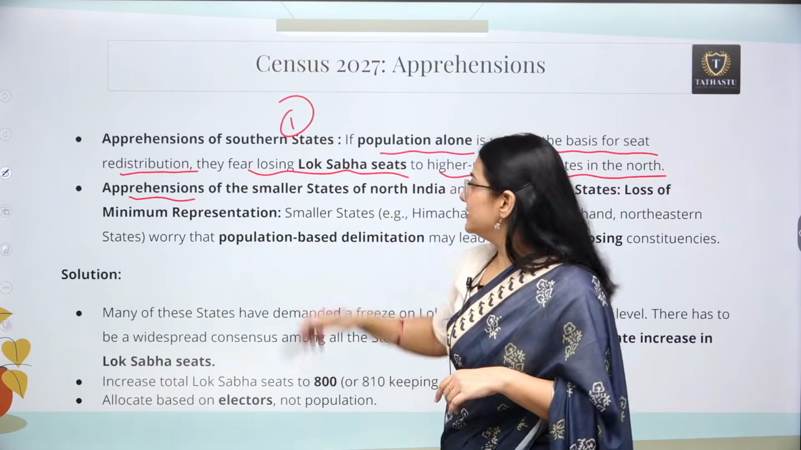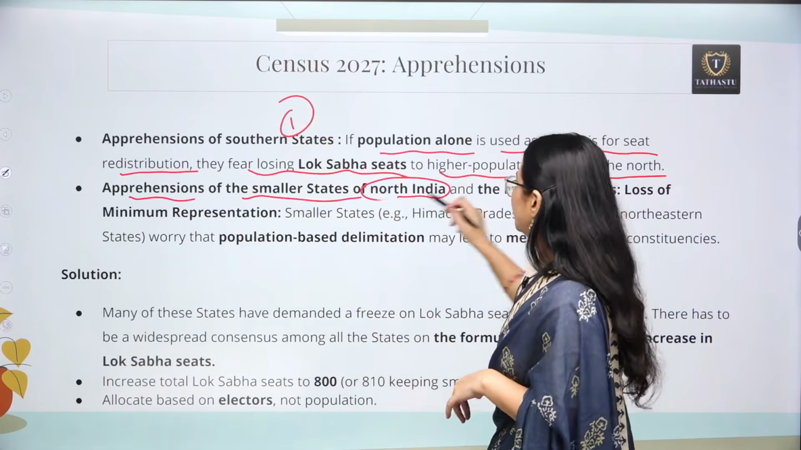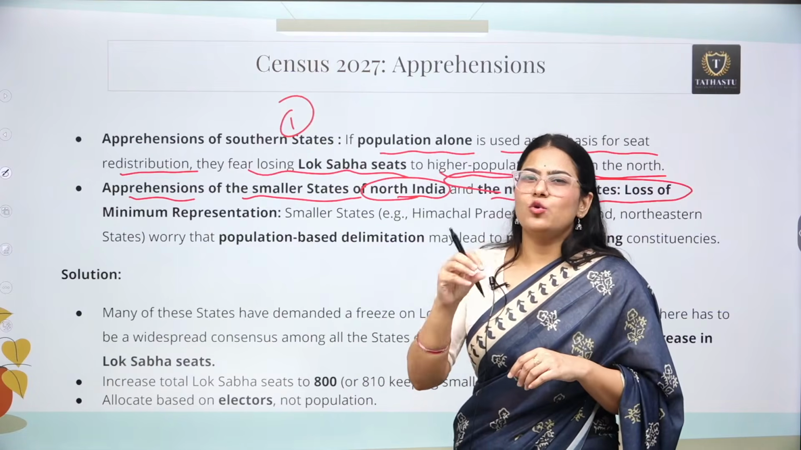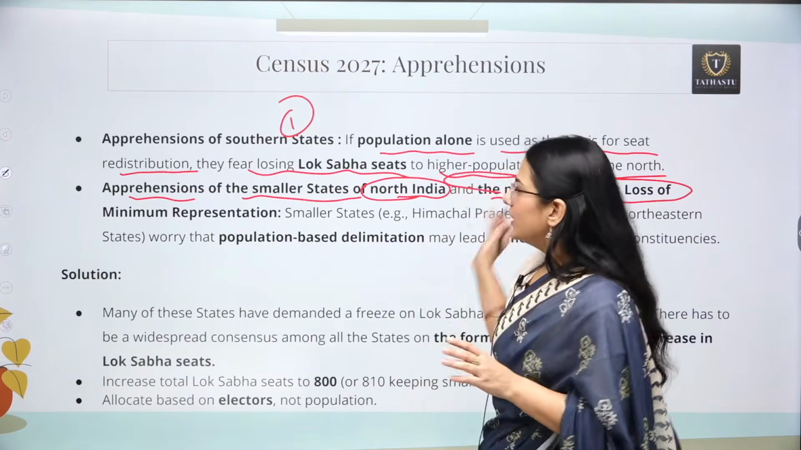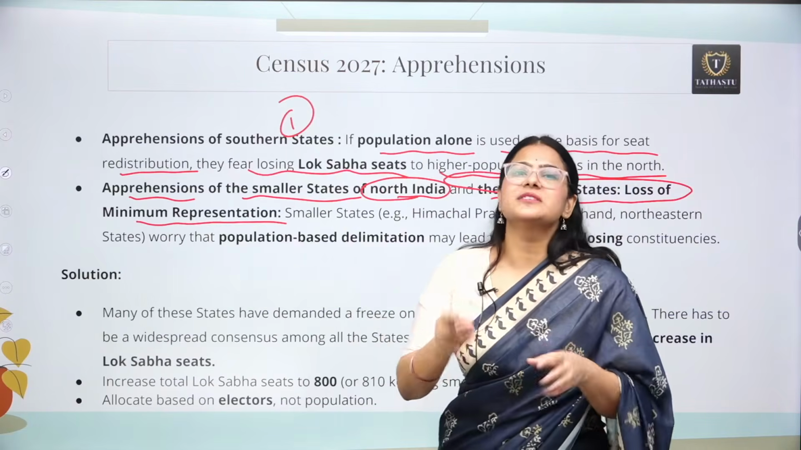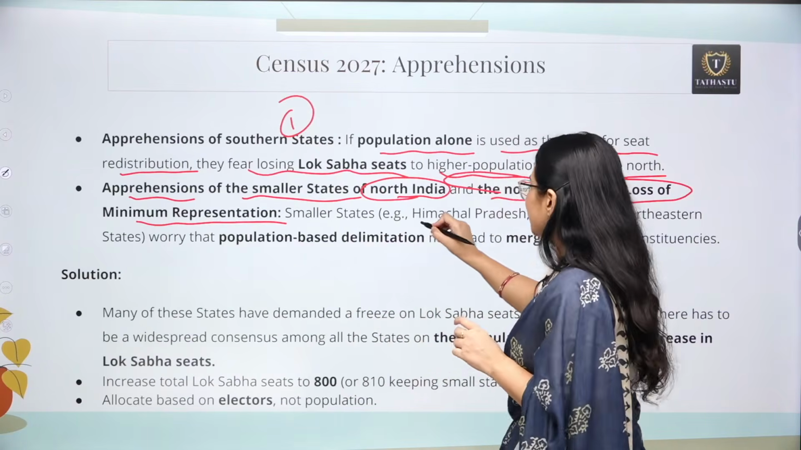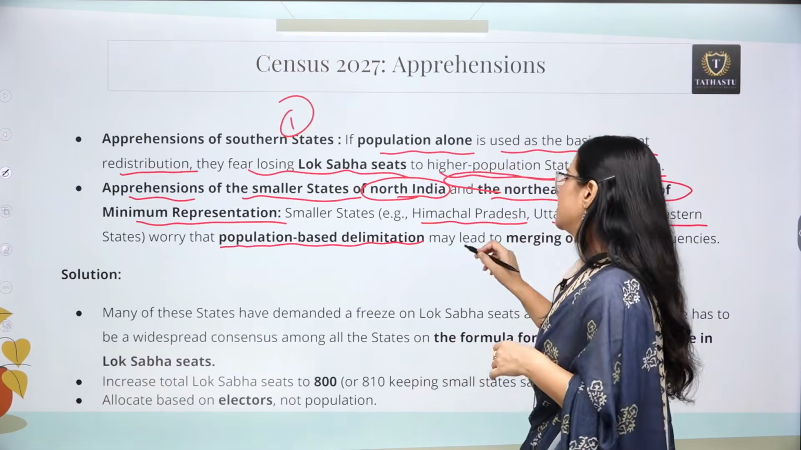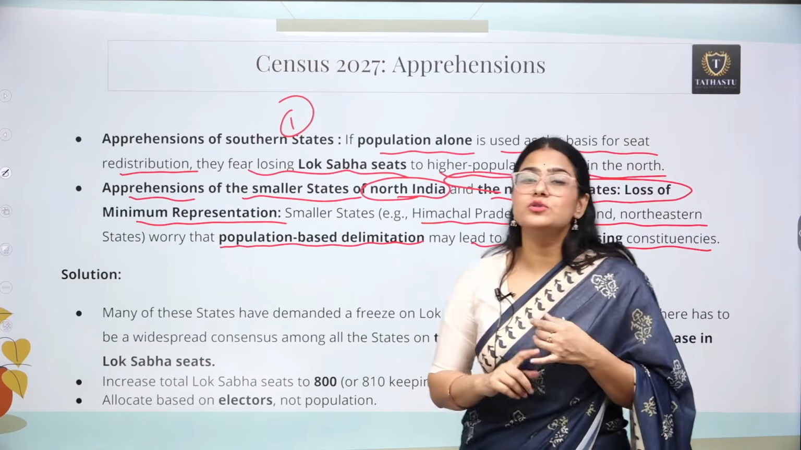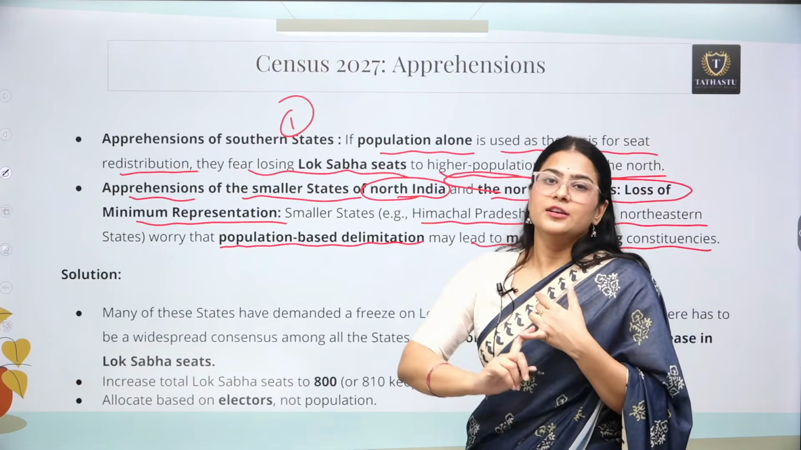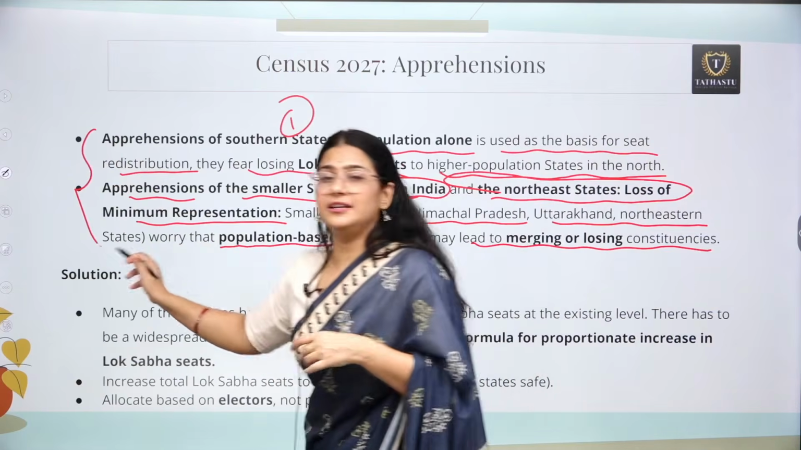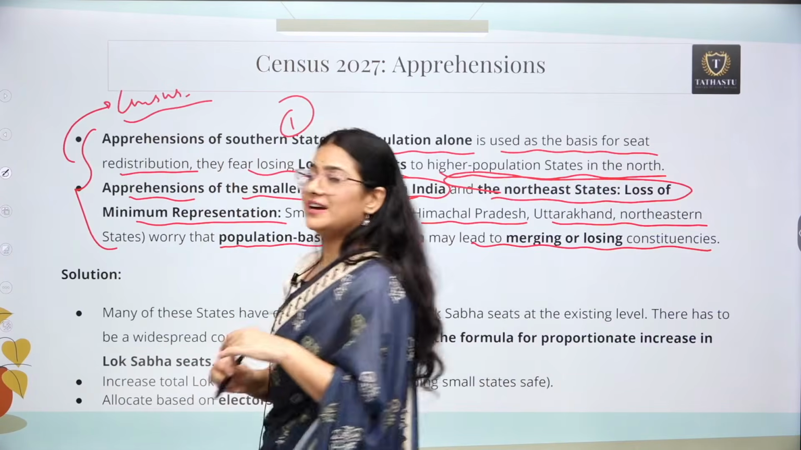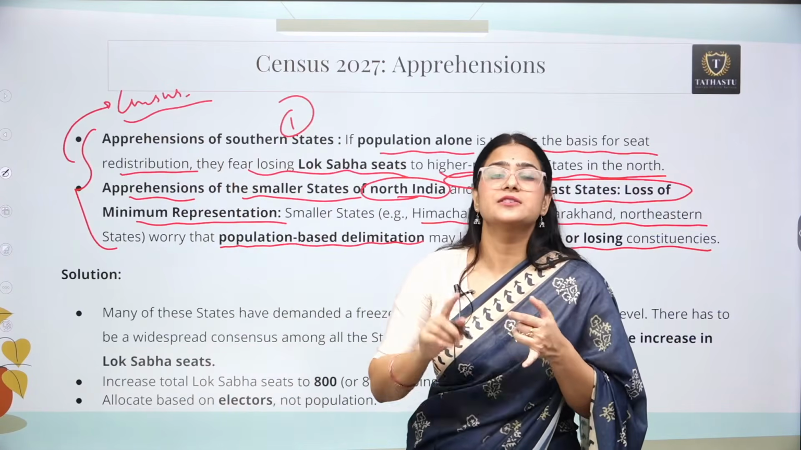The second apprehension is from the smaller states of North India as well as the northeastern states. Because if the state is very small, it means the population is also very small. So they fear that what if they lose their minimum representation also. Smaller states such as Himachal Pradesh, Uttarakhand and the northeastern states worry that population based delimitation may lead to merging or losing their constituencies. So these are actually the apprehensions related to this present census. So if UPSC is going to ask you the question, what are the apprehensions associated with the census 2027?